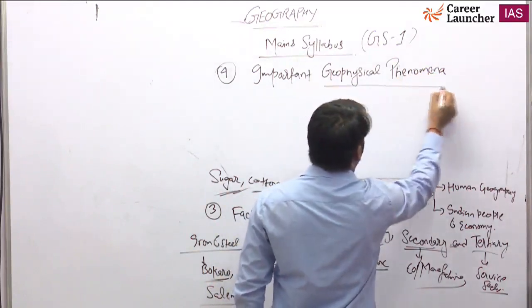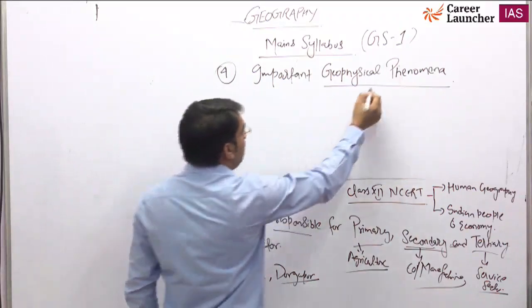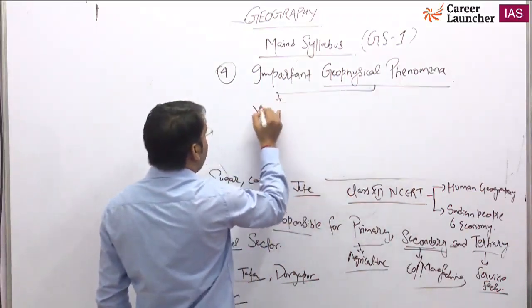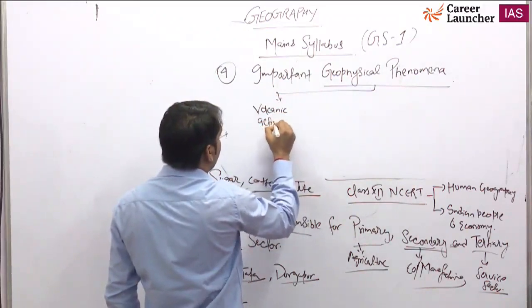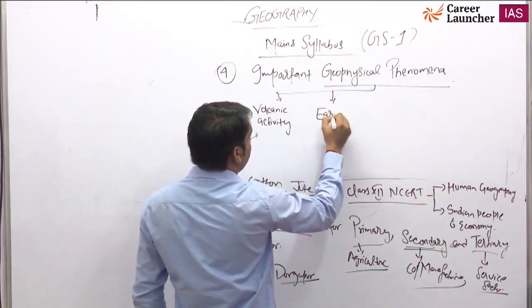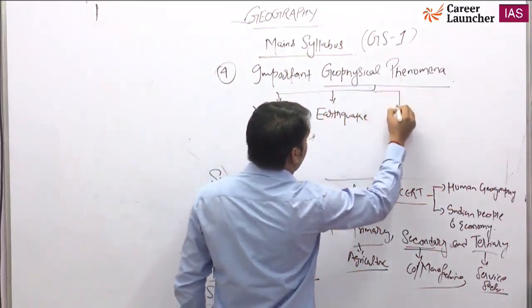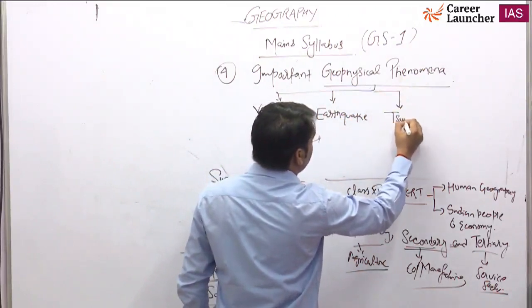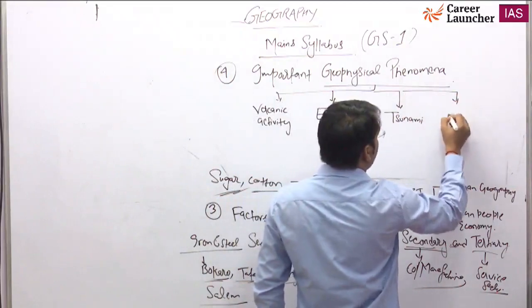Now these geophysical phenomena include volcanic activity, earthquake, tsunami and cyclone.